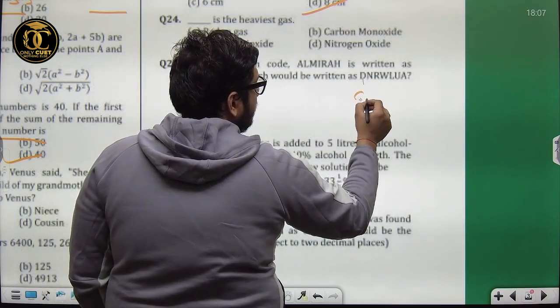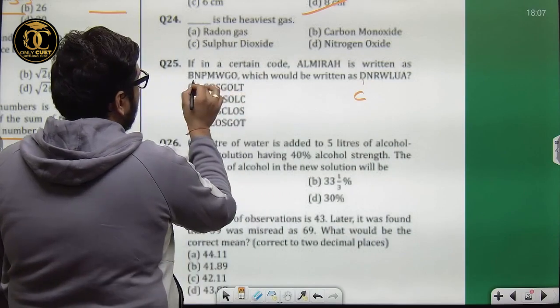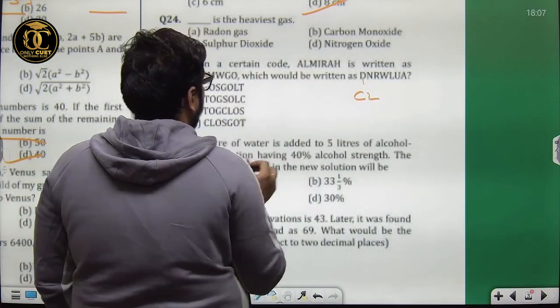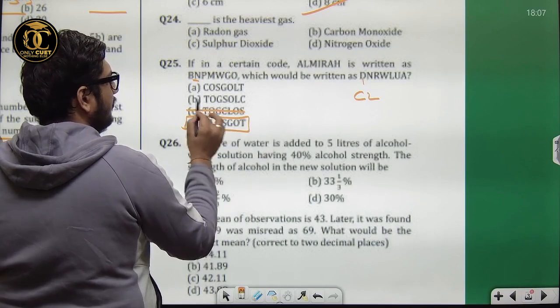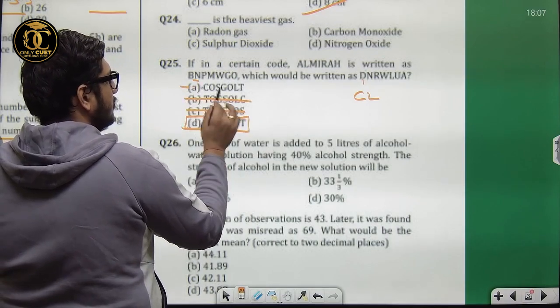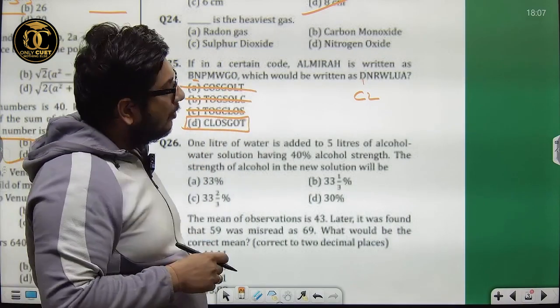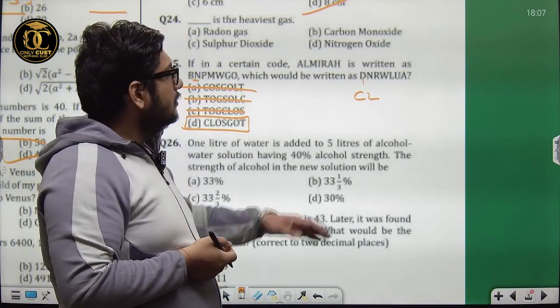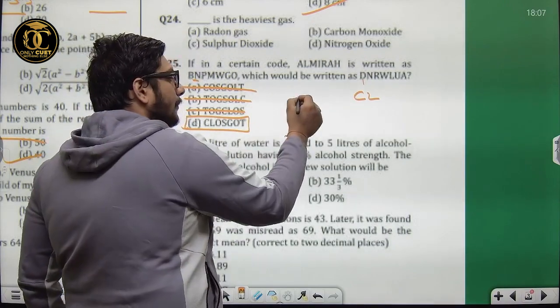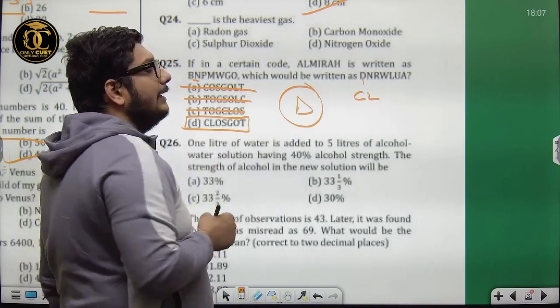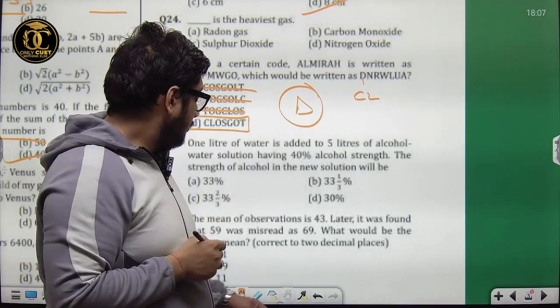D minus 1 is C. N minus 2 is L. So CL. Option D is the only one left, because our option has to start with CL. Only option D starts with CL, so that is the only correct one. Okay.